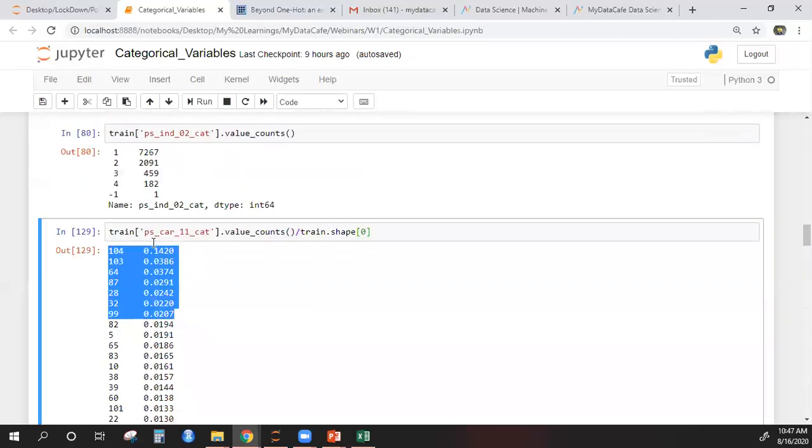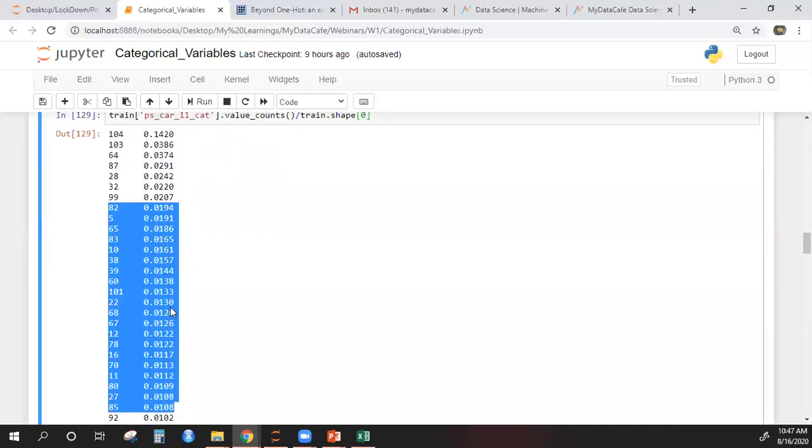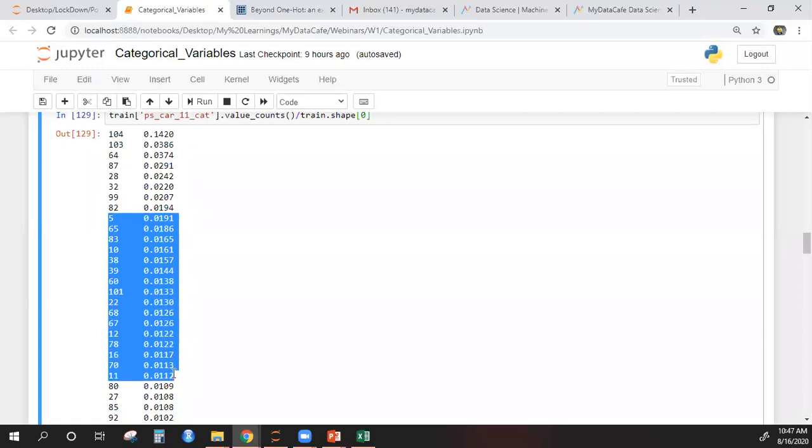Okay, so what I will do is I'll keep these categories as they are, and all the others, all of these, I will group them together and I'll call it some name. Let's say I'll call it others. Okay. So this will be 104, this will be 103, then 64, 87, and so on. And all of these will be grouped into one category called others.